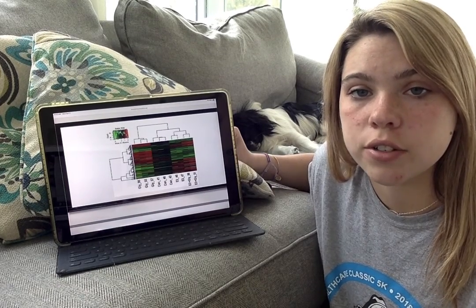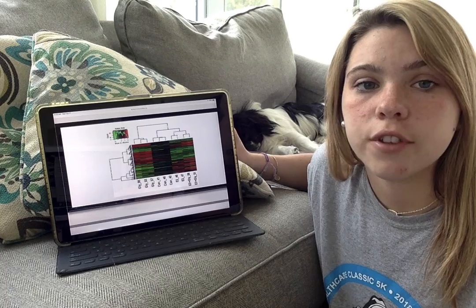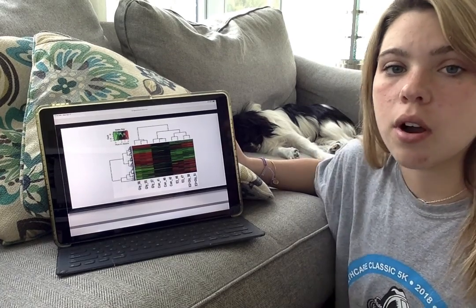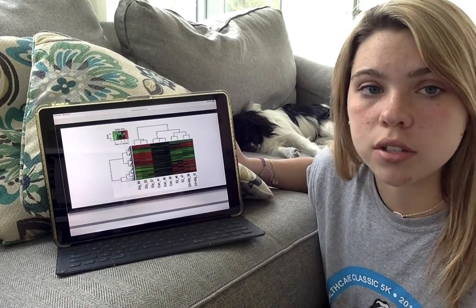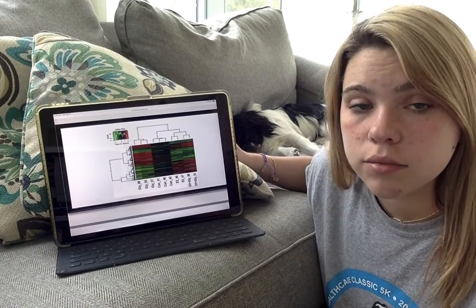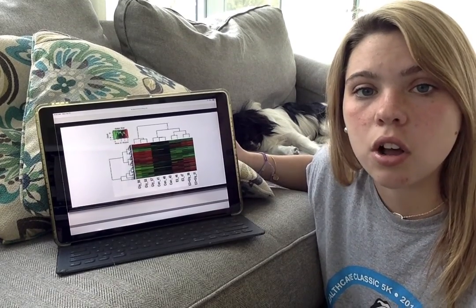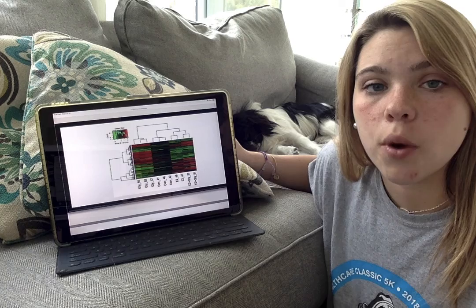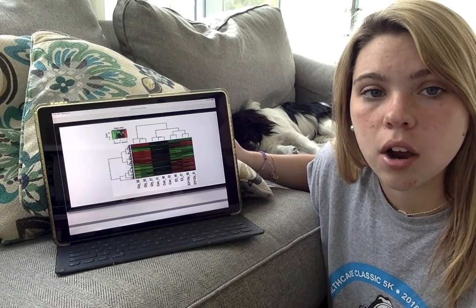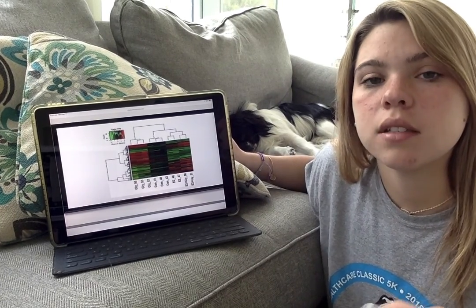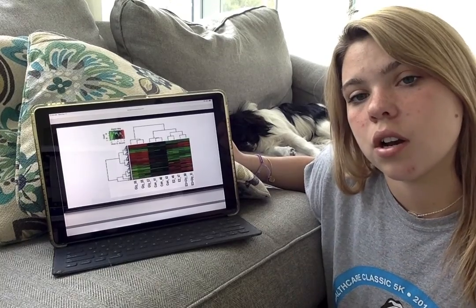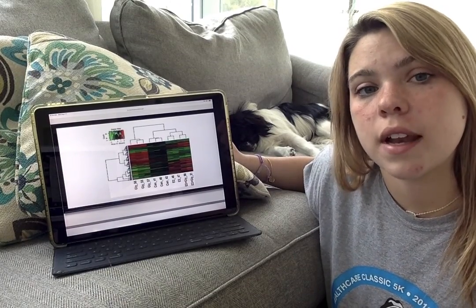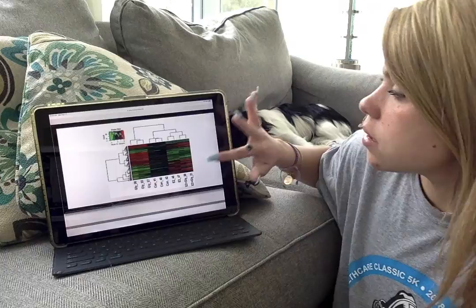Gene expression is measured by the amount of mRNA for the gene in the brain. The average mRNA expressed for the gene across all groups is in black. Red indicates increased expression, meaning more mRNA copies are produced for the gene. Green means decreased expression, meaning fewer than the average amount of mRNA copies.